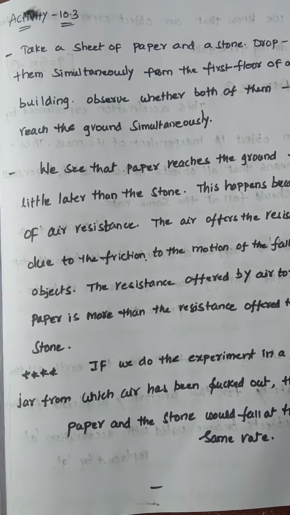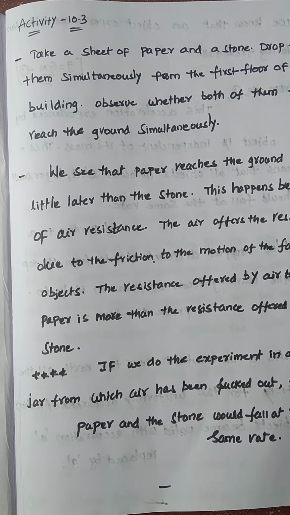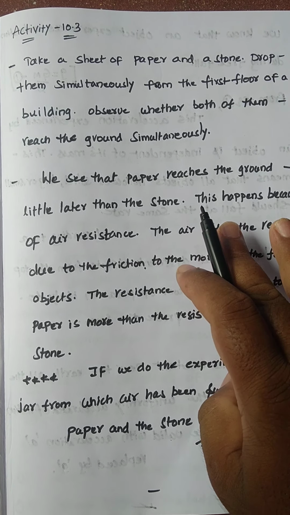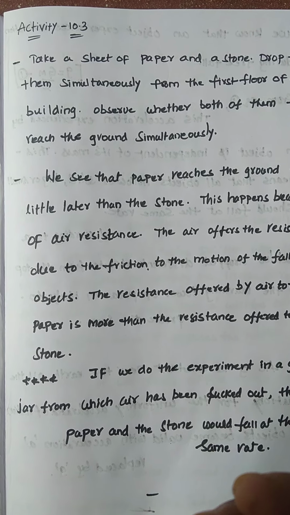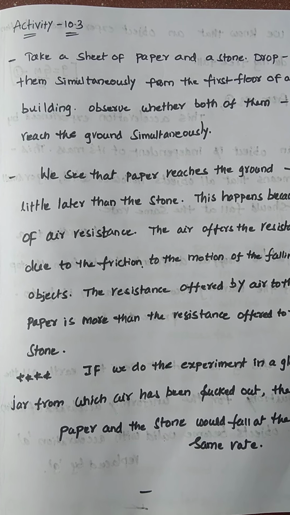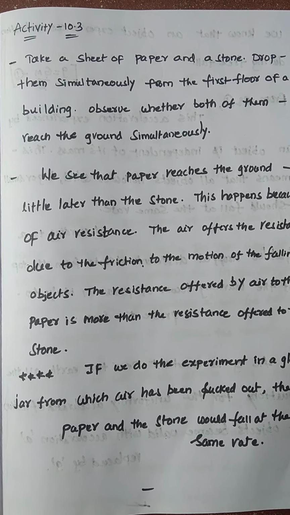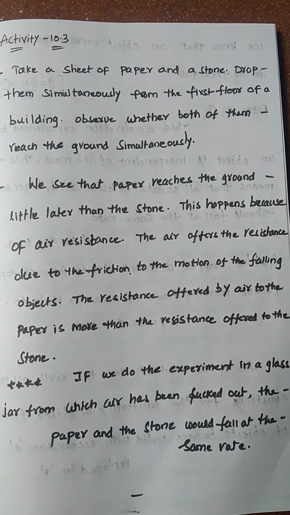Why? Because the air resistance opposes the motion. For that reason, we see that the paper reaches the ground a little later than the stone. The stone has greater mass, so it falls first, and after that the paper falls. This happens because of air resistance.